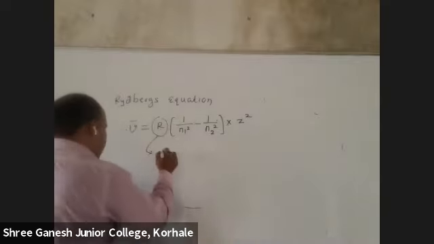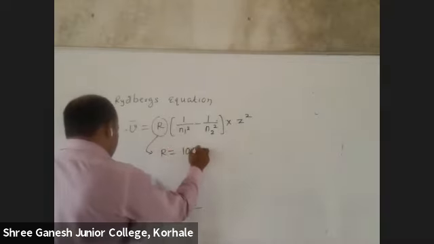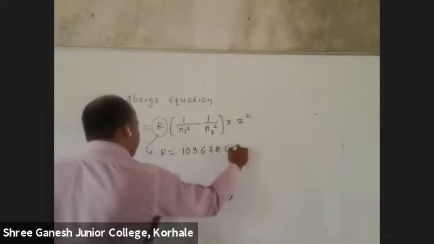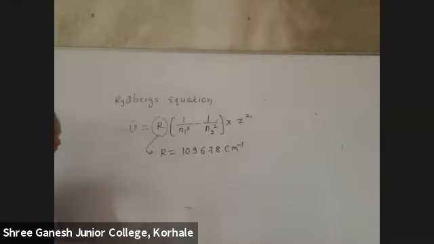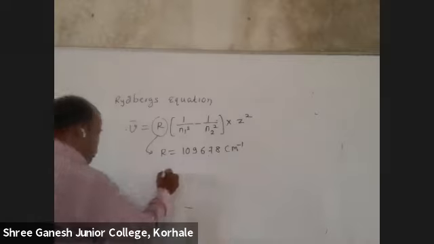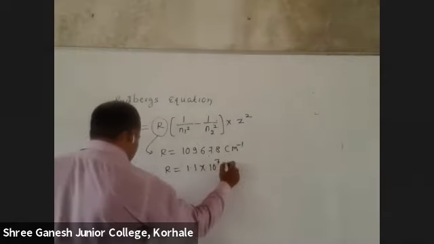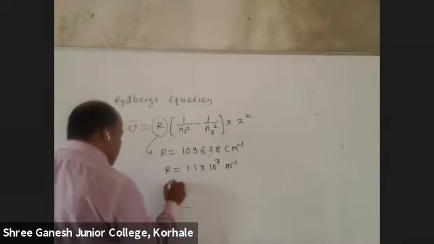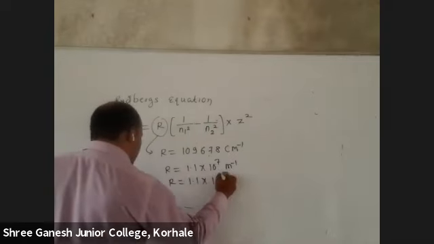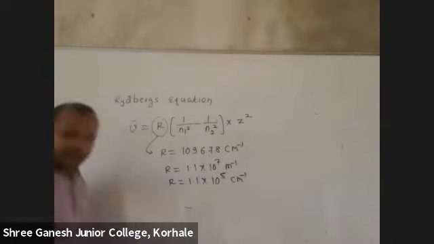Now you need to remember this R's value. So write down this R's value. It is in centimeter inverse: 109678. Rydberg's constant it is. But students, it will make the calculation a little tough. So what you can do is approximation. That is 1.1 into 10 raised to 7 meter inverse, or 1.1 into 10 raised to 5 centimeter inverse.